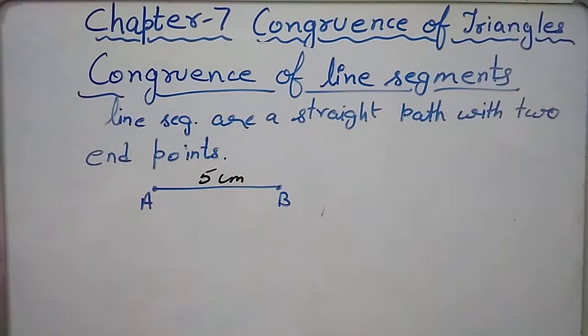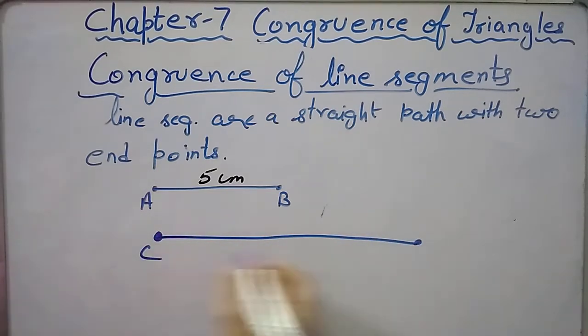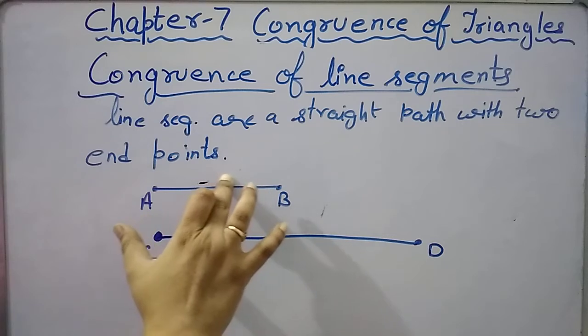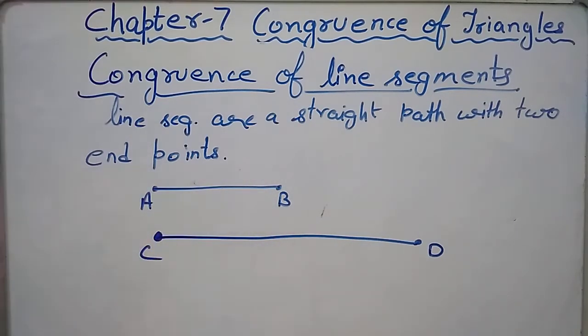Now, if there is a line segment CD of this shape, we can directly say yes, AB is not congruent to CD because we can see that AB is smaller and CD is bigger. So they are not similar in shape and size. Shape may be similar but size is not similar. So they cannot be said to be congruent.